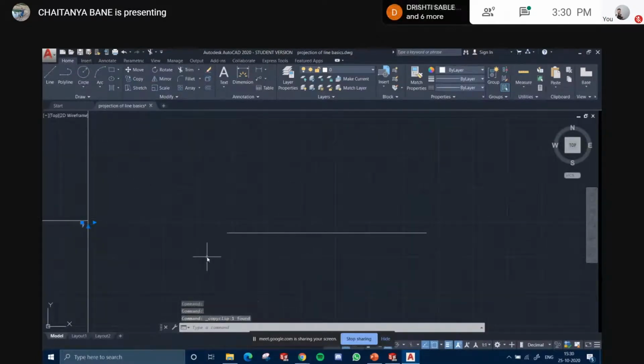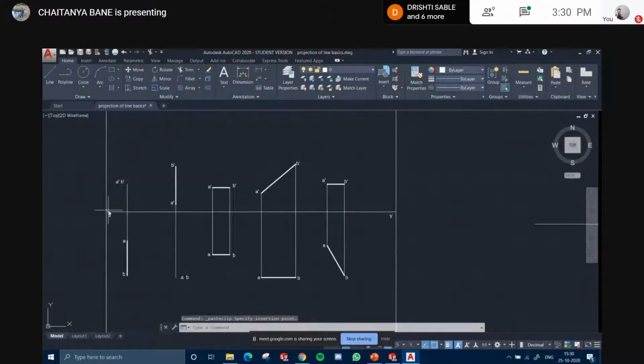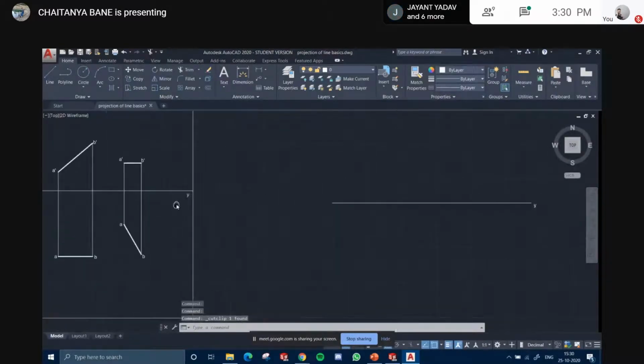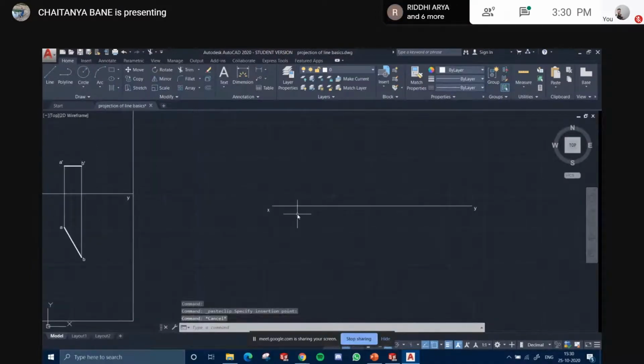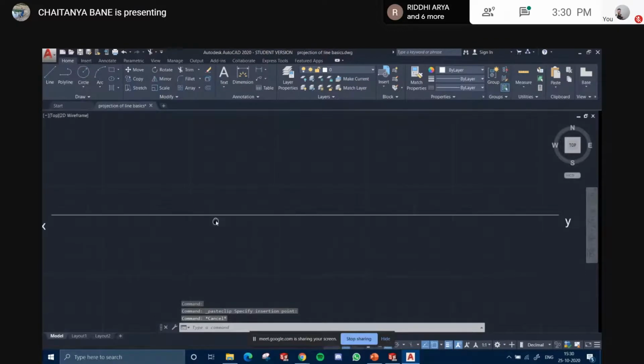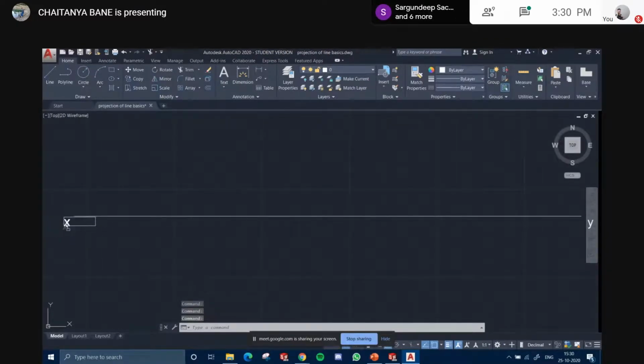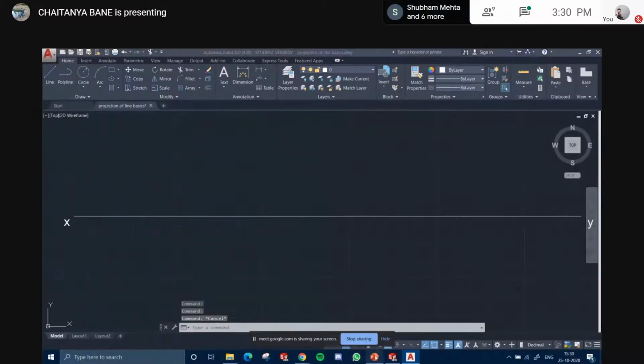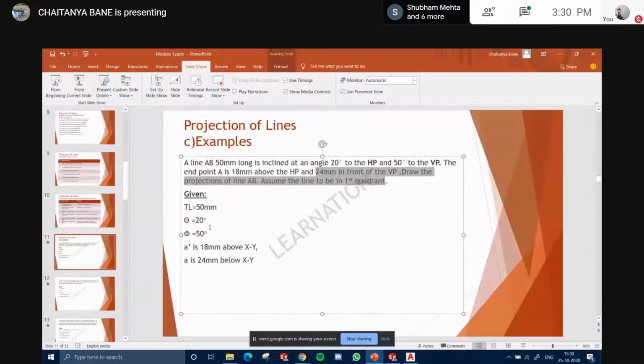Always, from the exam point of view, give the notations as fast as possible. If you think you will give notations at a later point of time, you might get confused very easily, because there are so many lines, and in 2 minutes you get very haywire. So let's plot what they have given first.